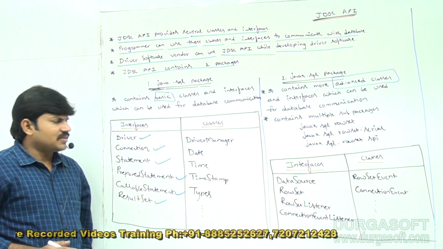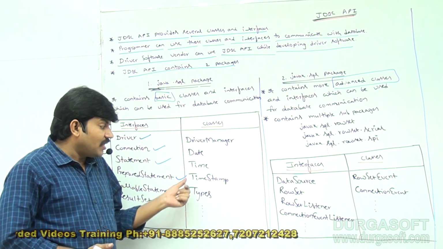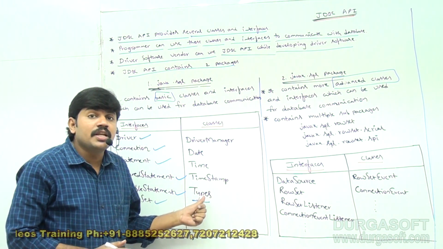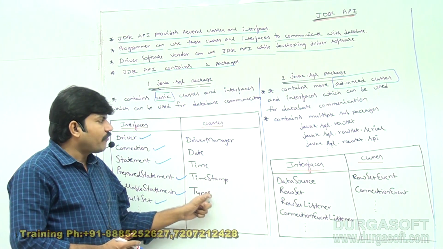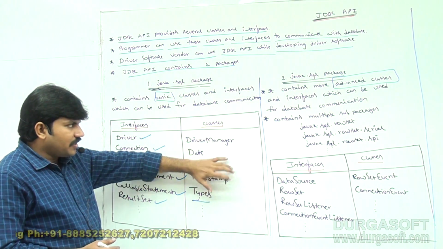What are the various classes? DriverManager is a class. Date is one class, Time is one class, Timestamp is one class. Types is also one class, to define JDBC types. This is the basic JDBC terminology.